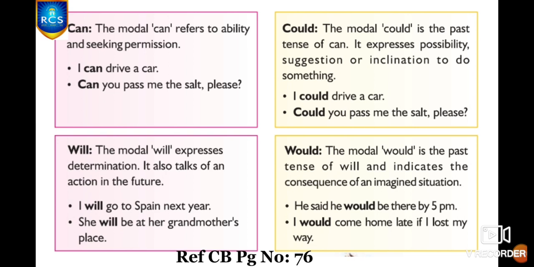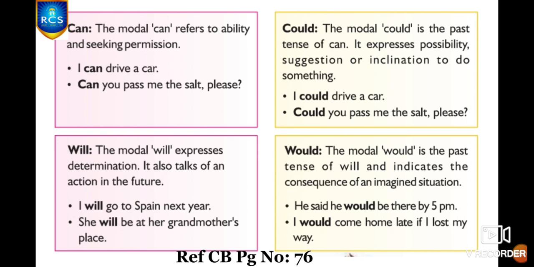And next one is will. The modal will expresses determination, that is, in future I will be doing this. You are sure about that. Okay, I will go to Spain next year. She will be at her grandmother's place.